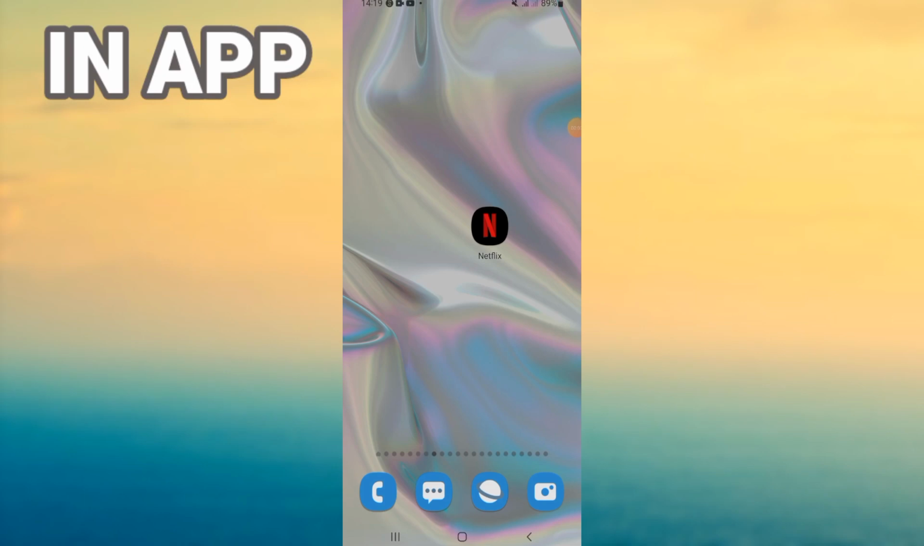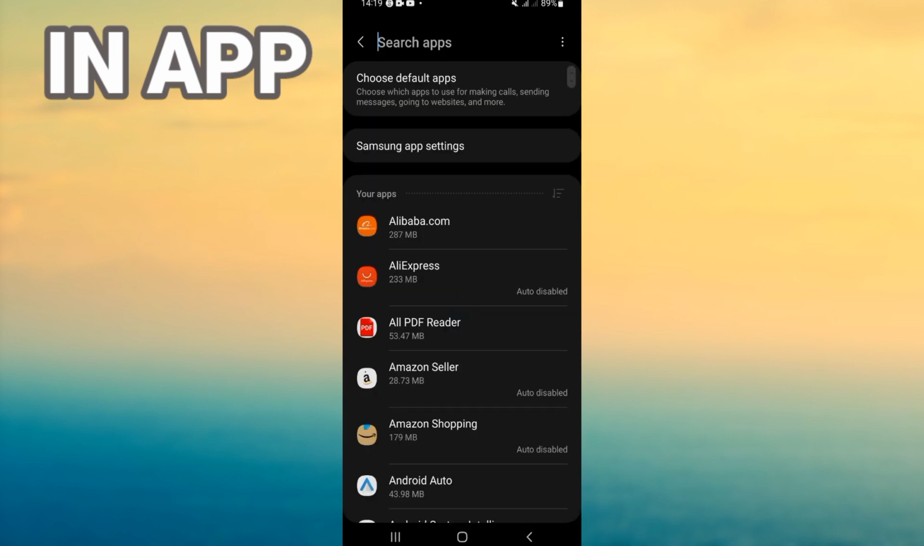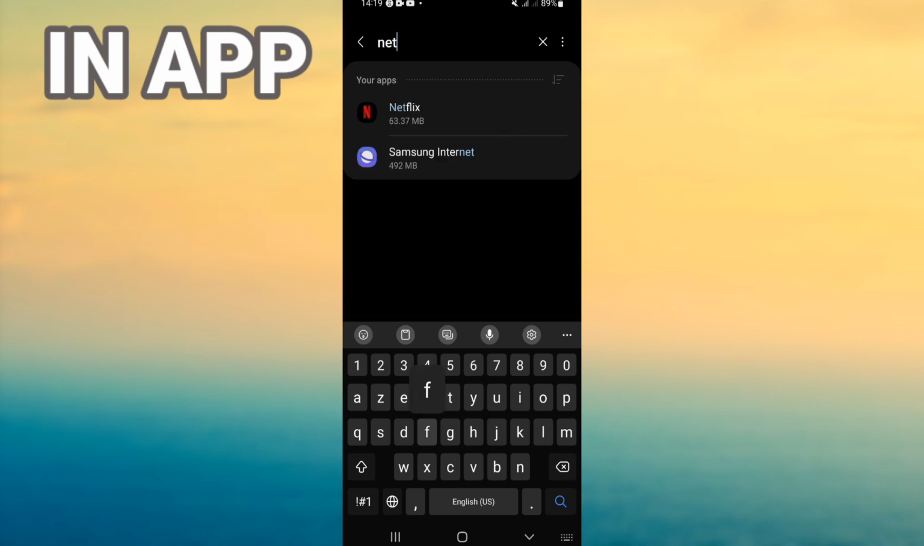I will show you how to fix the Netflix sound problem easy and quick. You don't have to open your Netflix. You should open the settings of your phone. Next, open your apps option and search for Netflix.